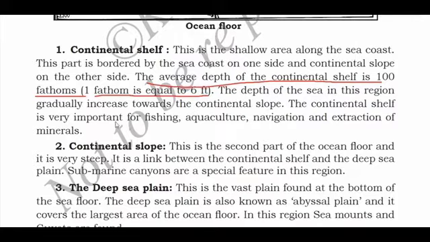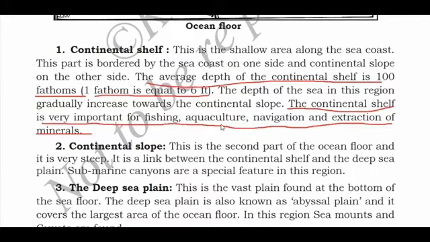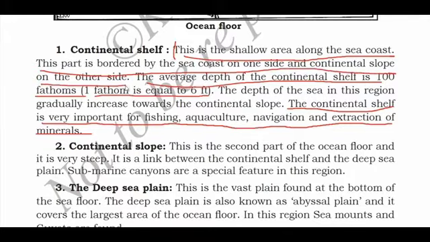The continental shelf is very important. What is the importance of the continental shelf? It is very important for fishing, aquaculture, navigation and extraction of minerals. So for definition purposes, you should remember this: it is a shallow area along the sea coast, bordered by the sea coast on one side and continental slope on the other side. The average depth is 100 fathoms, and its importance is for fishing, aquaculture, navigation and extraction of minerals.